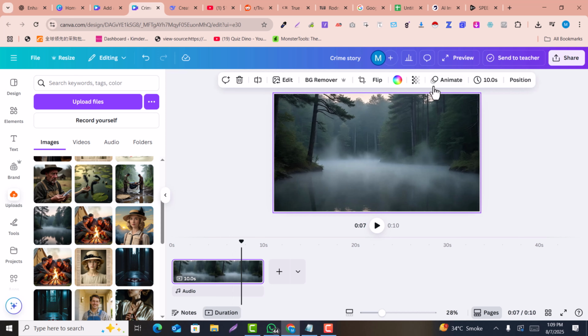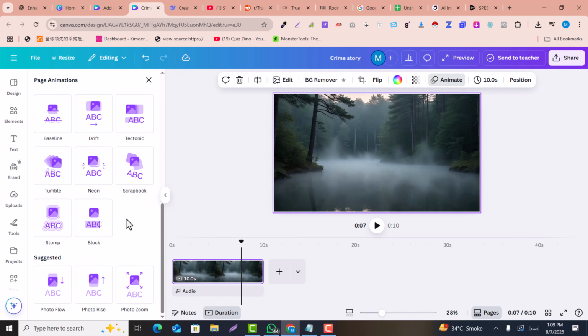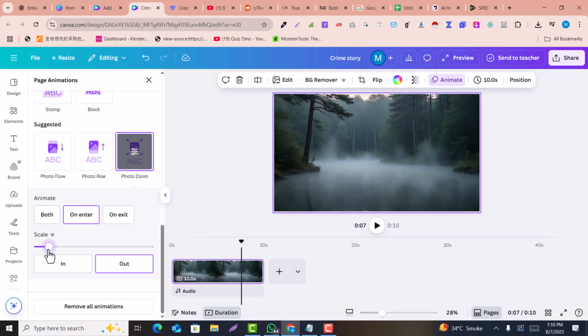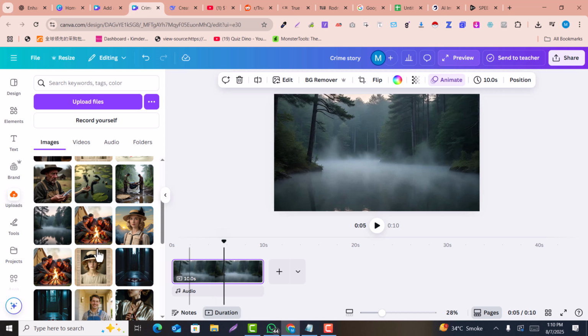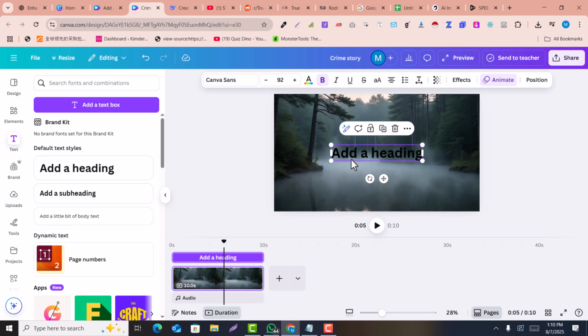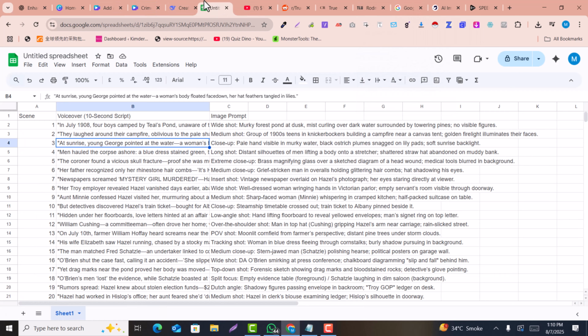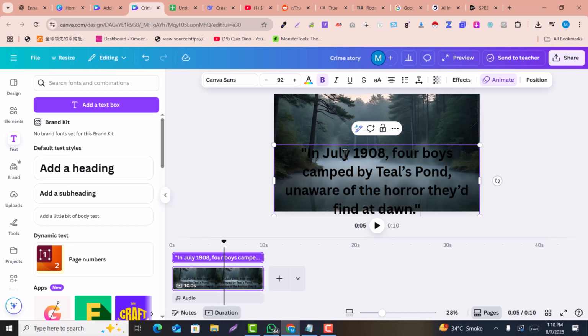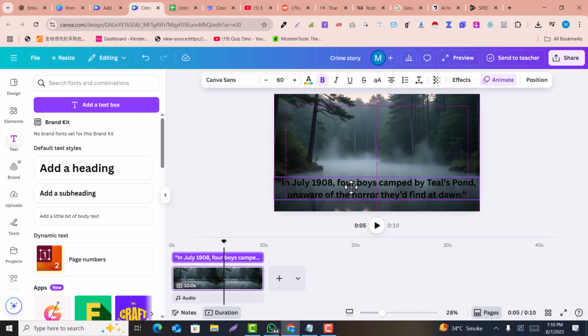Here if you click on animate, I select this zoom in animation for this video. Here I select scale it to the speed, I should make it slower, and here you can see. Now if you click here, we need the heading for the subtitles. So I just add the heading here, and as an example, I copy the first heading from this, paste it here, and make it smaller, to 60, and drop it here.